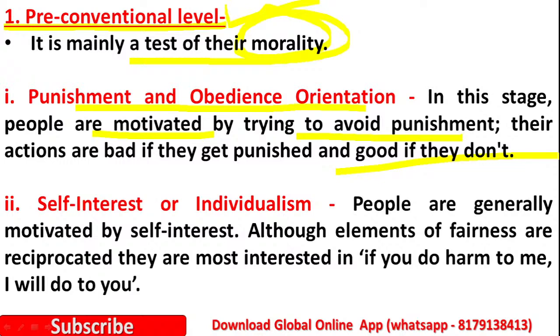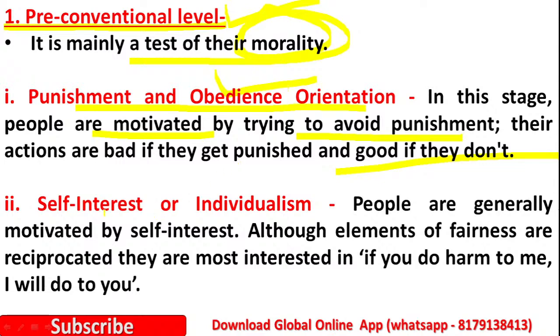So in this way, in the pre-conventional level, there is punishment and obedience orientation. Children are motivated by trying to avoid punishment. Whenever the teacher punishes them, next time they won't repeat the same thing. They improve themselves, and they are ready to say sorry for the wrong thing.